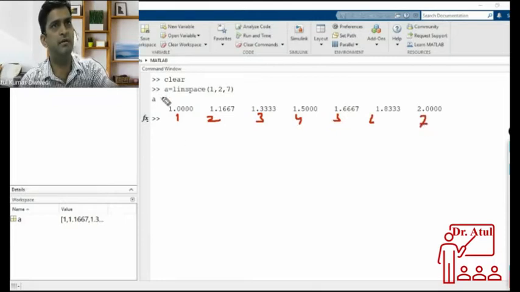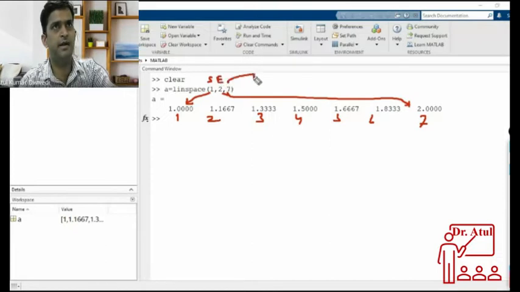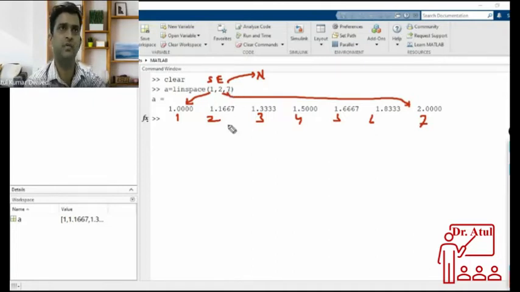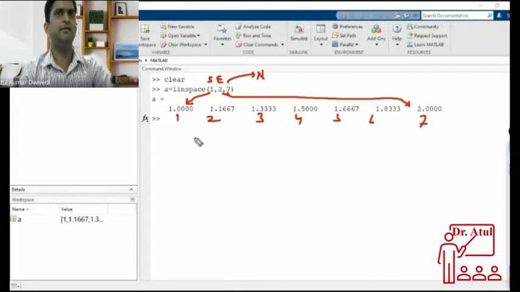Starting number is 1, last number is 2, and these are the 7 numbers. So this is the starting number, this is the ending number, and this is how many numbers you want. That many numbers is written here. Okay, is this clear?